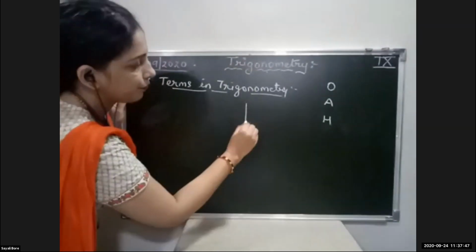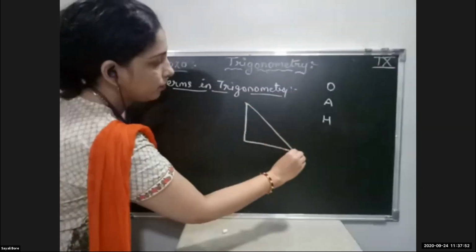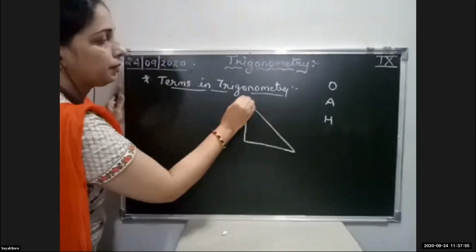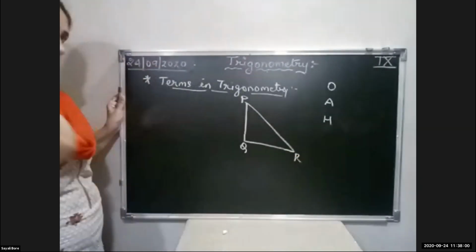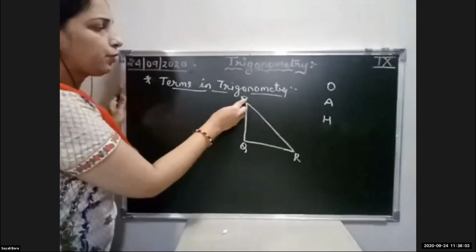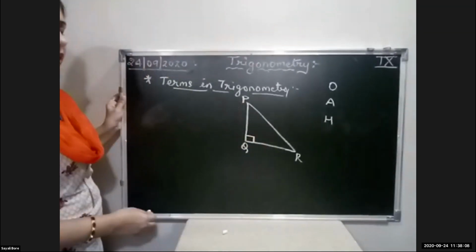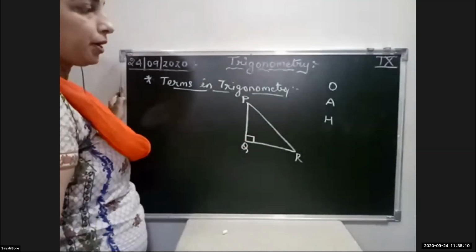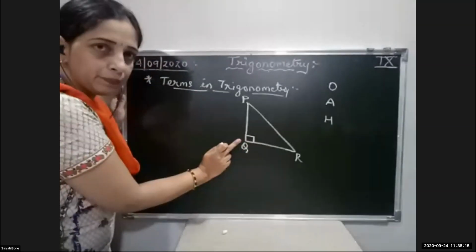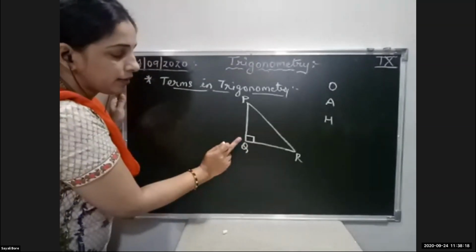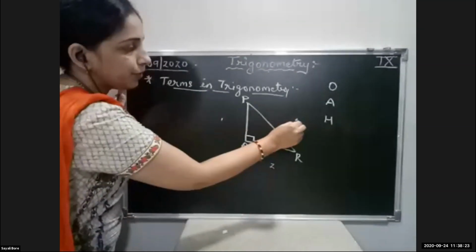Now, suppose I draw a right angle triangle, say P, Q, R. Now, pay attention, everyone, students, because if this is clear, then there will be no difficulty in solving any type of sums related to trigonometry. Now, in triangle PQR, angle Q is 90. Yes, angle Q is 90. Now, you know that there are 3 sides: 1, 2, and 3.